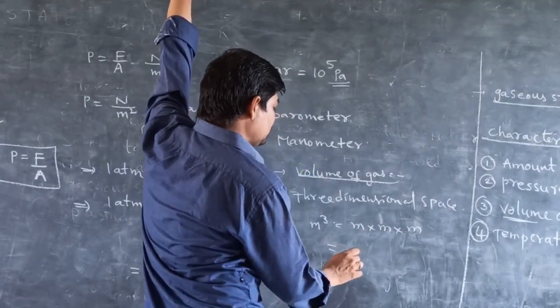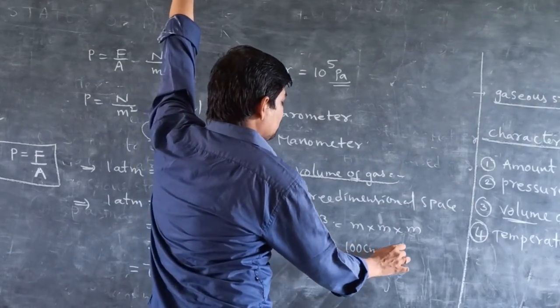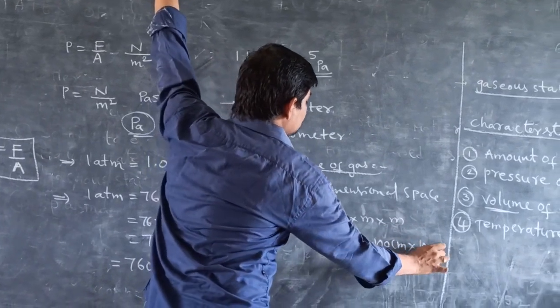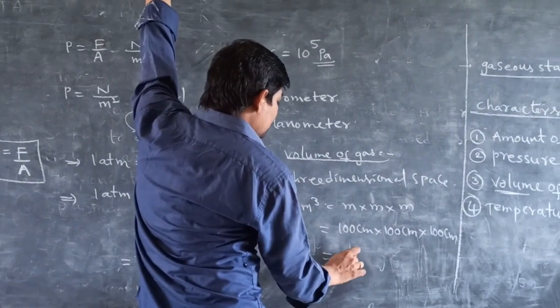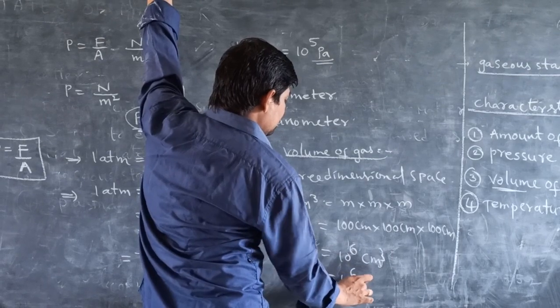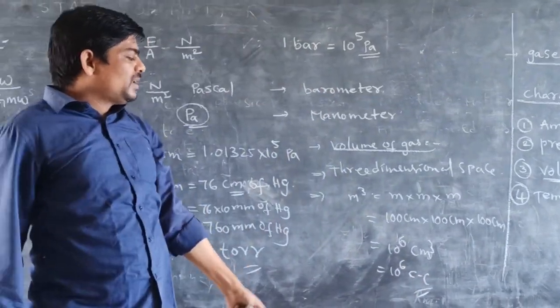If you write this in centimeters, 1 meter equals 100 centimeters. Therefore, 100 centimeters, 100 centimeters, and 100 centimeters. 10 square, 10 square, 10 square. Totally, you write 10 power 6 centimeter cube, 10 power 6 cc, cubic centimeters. So this way we can explain the meter cube.